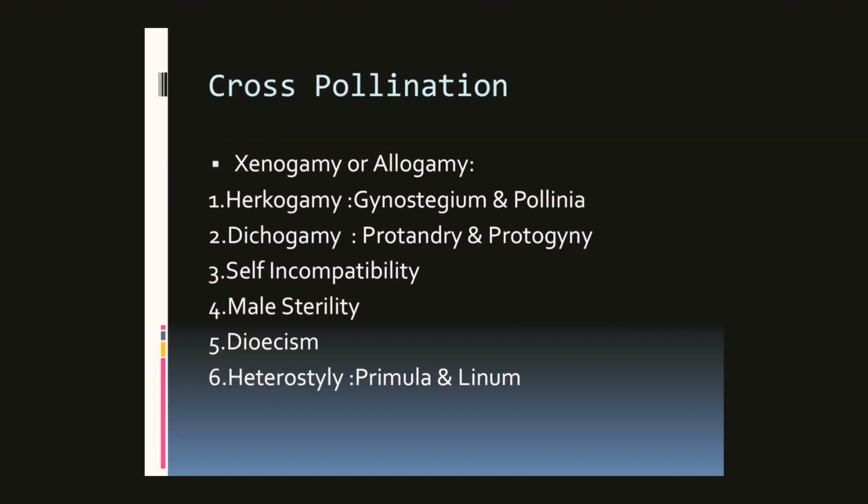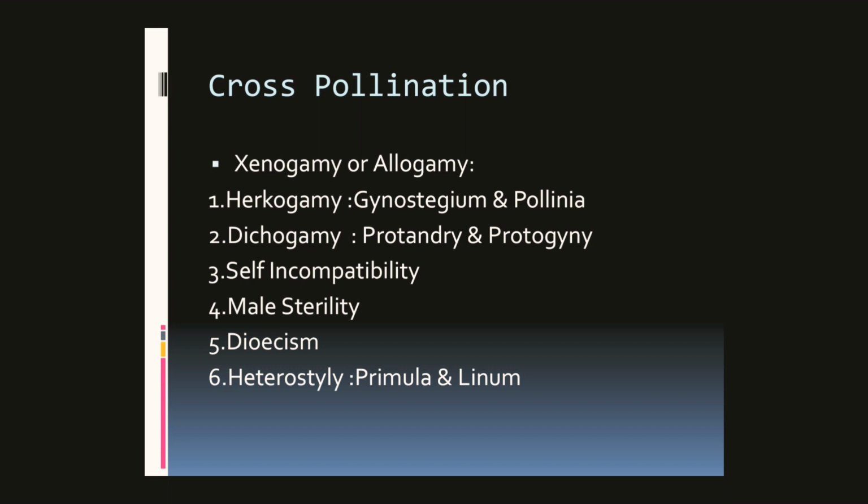Next is cross-pollination. Cross-pollination is also called xenogamy or allogamy. In this, there is transfer of pollen from the flower of one plant to the stigma of the flower of another plant.